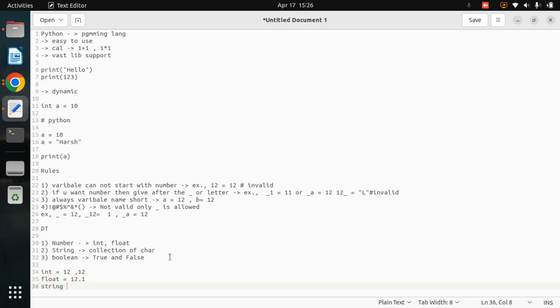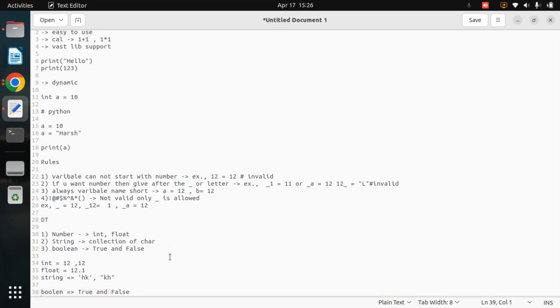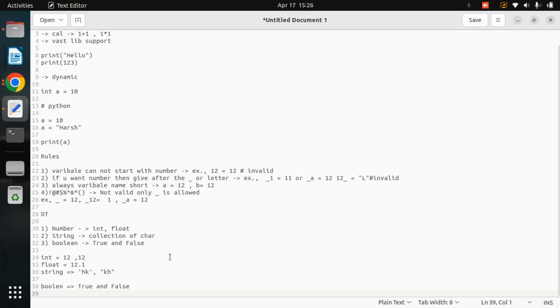What exactly is a string? Always remember, in Python you can write it in double quotes or in single quotes. These are strings. And as I already told you, boolean has only two simple values, true and false. These are the two values present in a boolean. Again remember that in True and False, the first letters should always be capital. So this is all about variables and data types.